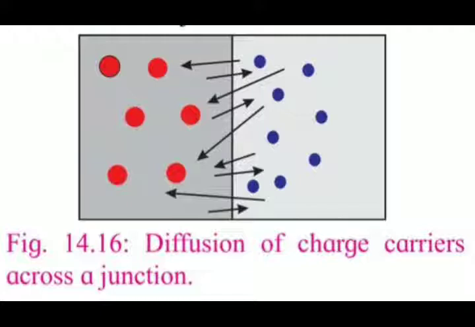The same is true for the number of holes on the P side and the N side. Thus the density of carriers on both sides is different, and a large density gradient exists on both sides of the p-n junction. This density gradient causes migration of electrons from the N side